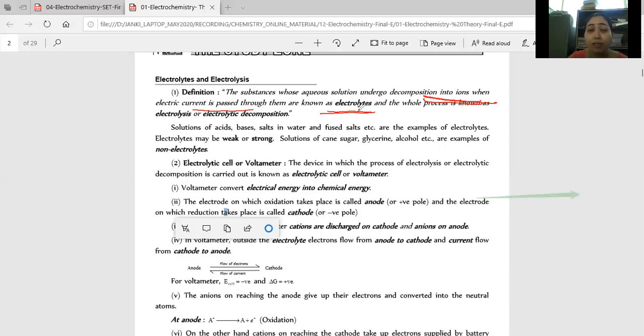It means any compound which undergoes decomposition and forms ions is always known as an electrolyte. For example, electrolytes are acids, bases, and salts. Acids, bases, and salts are all electrolytes. Non-electrolytes, apart from these, are sugar, glycerin, etc., which are non-electrolytic in nature.